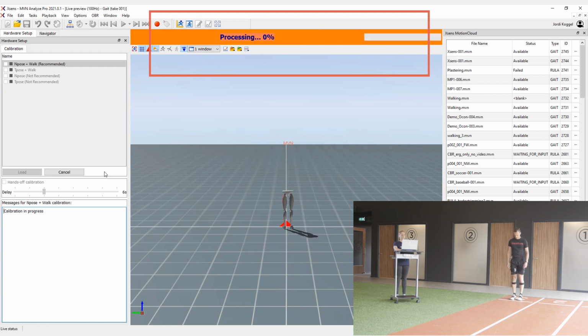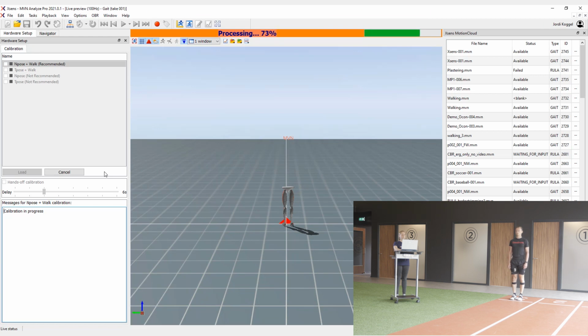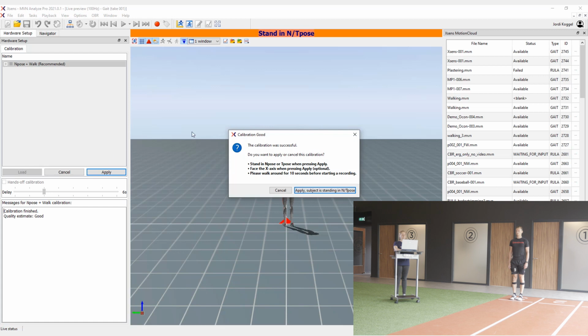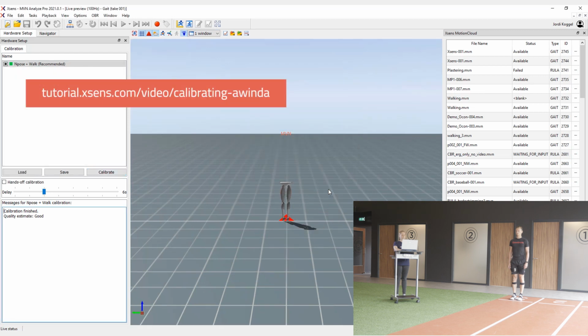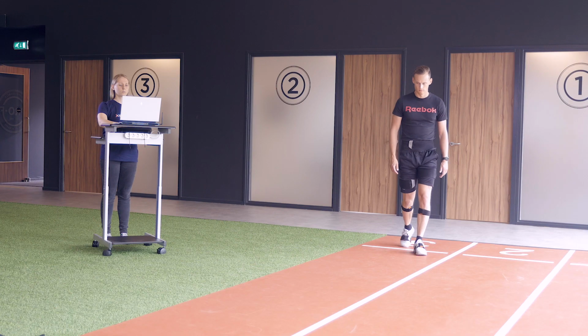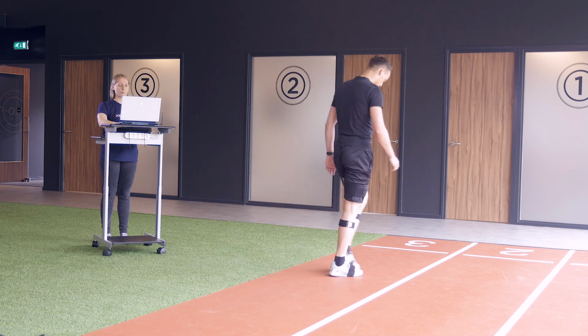Once the calibration is done, make sure that the person is standing in M pose facing the x-axis and apply the calibration. For the complete calibration workflow, please see our Calibrating Owinda tutorial video. Let the person walk around for 10 seconds to initialize the engine.